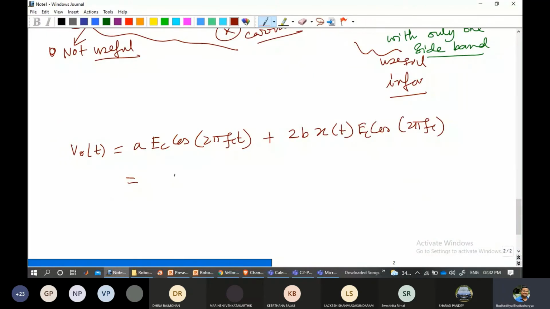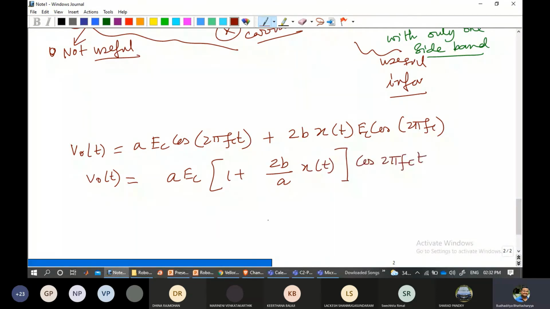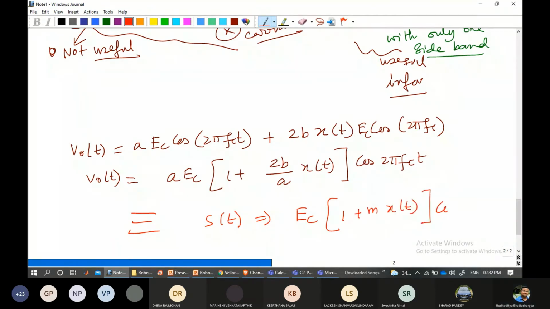If I take all the commons and everything, finally your V0(t) is coming as A Ec [1 plus 2B by A x(t)] cos of 2 pi fc t. Now, if I compare this with the equation that we already had established previously, s(t) is equal to Ec [1 plus m x(t)] cos of omega c t. Please refer to, I think, one day before the previous class, where we had defined what is s(t). You will find that this equation was derived.